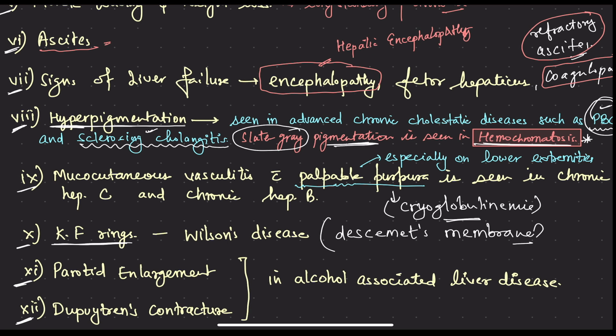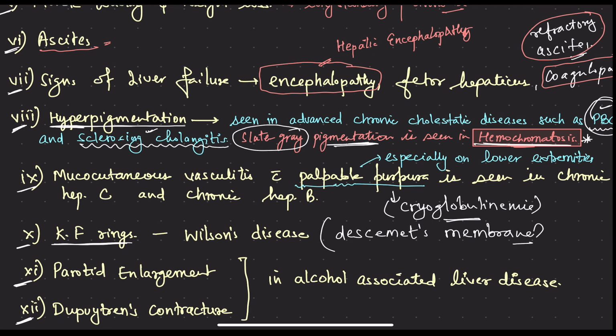That is seen in hemochromatosis also, as it is highlighted here. I have particularly highlighted it because of this slate gray pigmentation. Though the patient was CLD because of HCV positivity, there may be underlying hemochromatosis also, which could have further augmented the process of liver injury and cirrhosis.